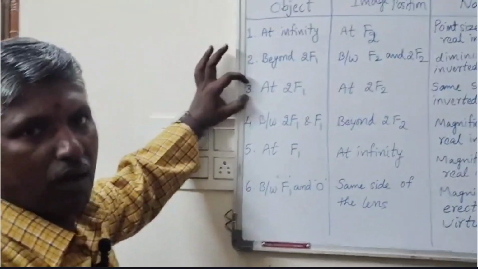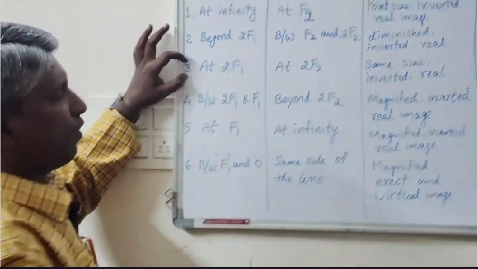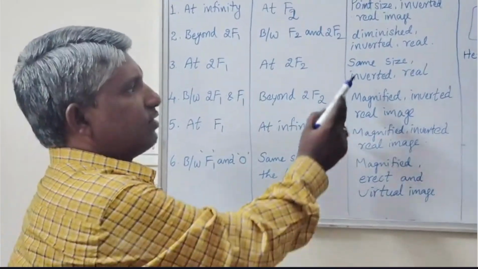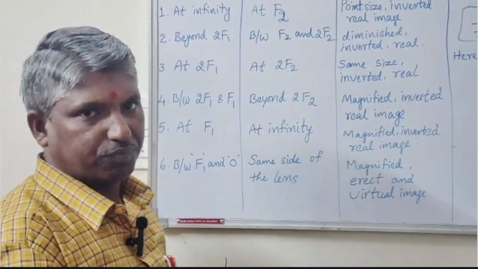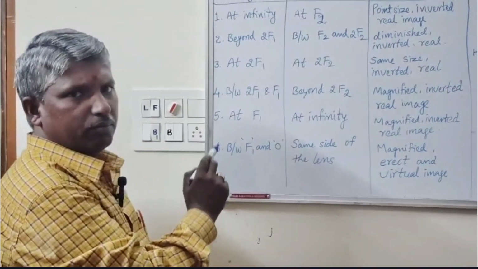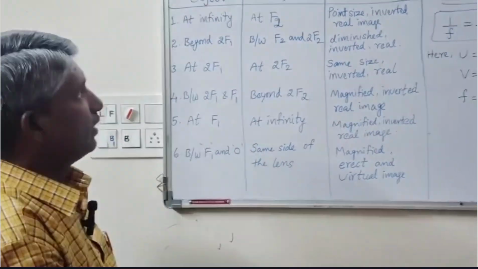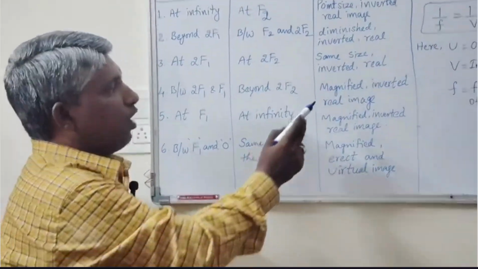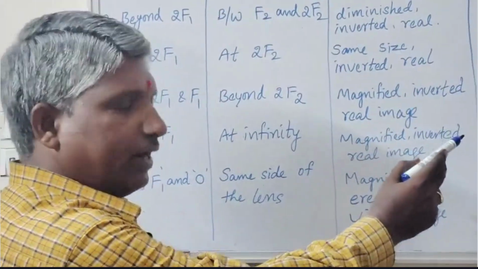Third one: the object placed at 2F1, then its image is formed at 2F2. The image formed is the same size, inverted and real. Fourth situation: the object placed between 2F1 and F1, then its image is formed behind 2F2. The image formed is magnified, inverted and real.